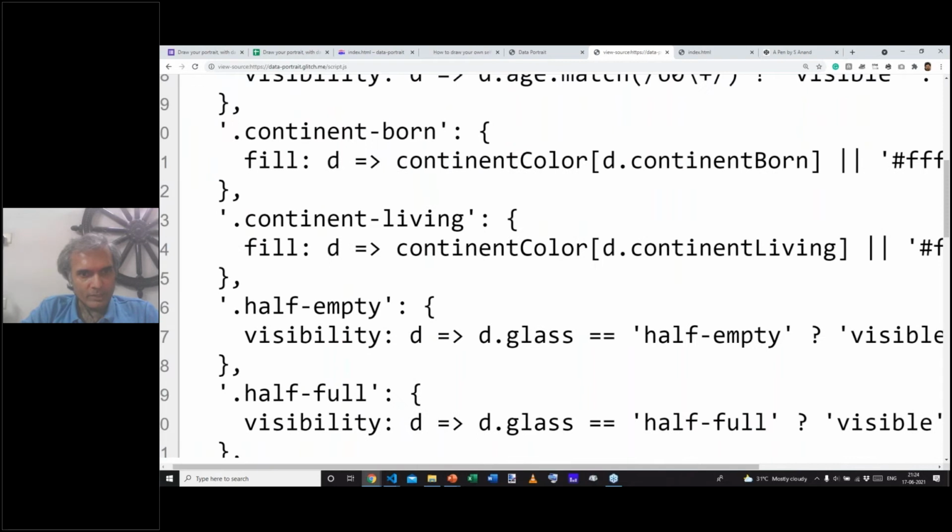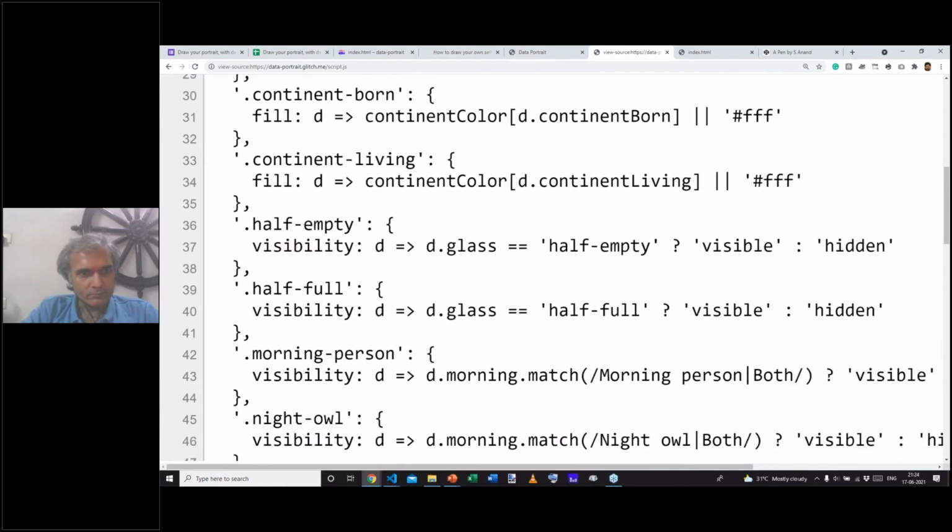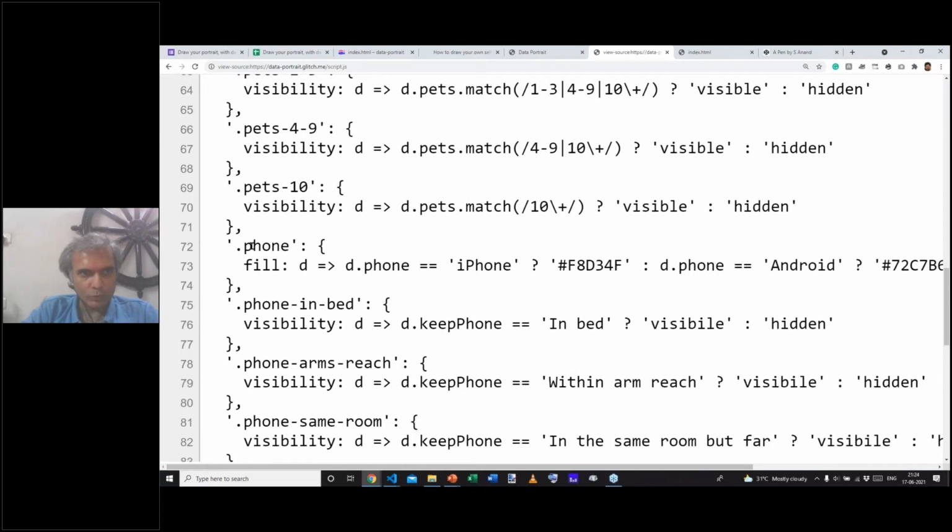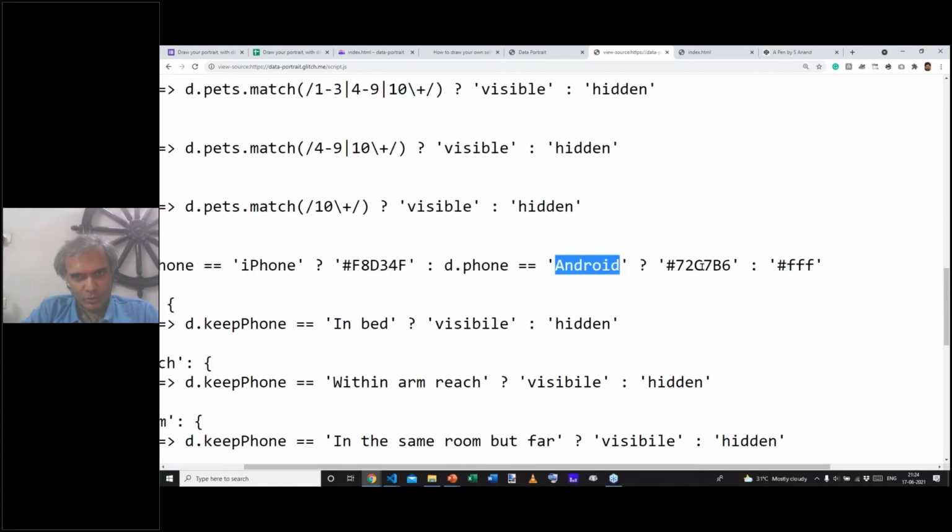Let's take a simple rule. Let's take the phone rule. What we're saying is if the phone is an iPhone, use this color. If the phone's Android, use this color. Otherwise, show it as white.